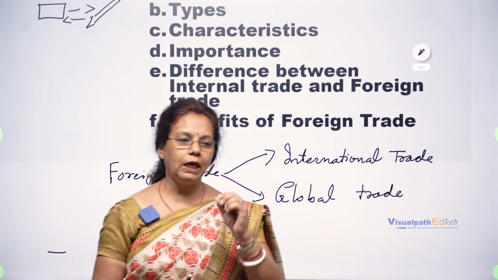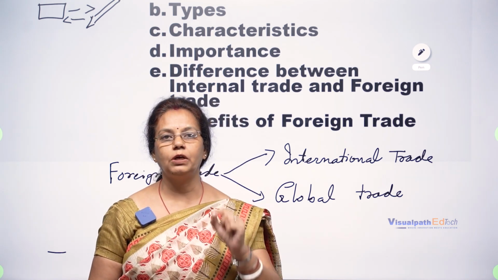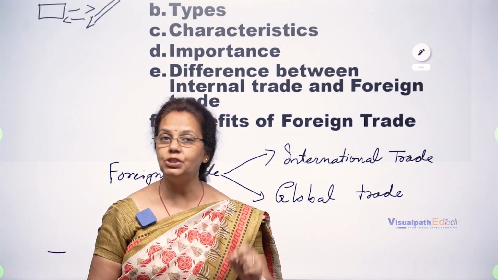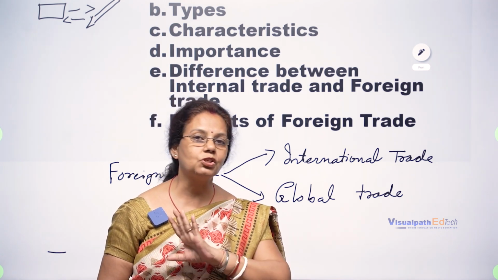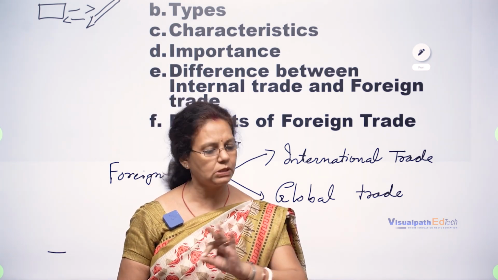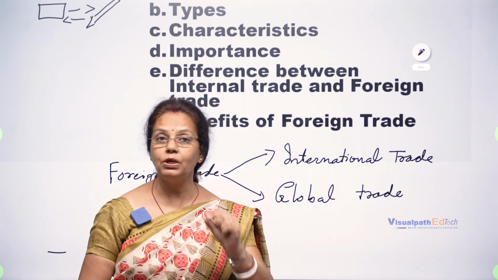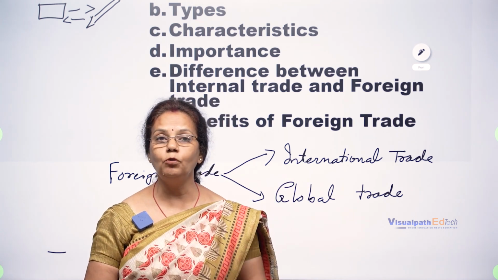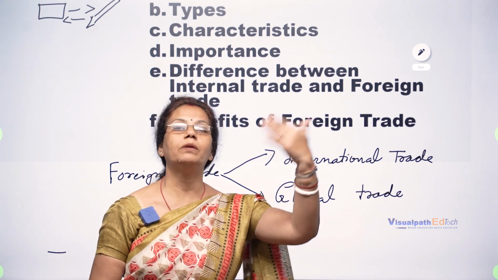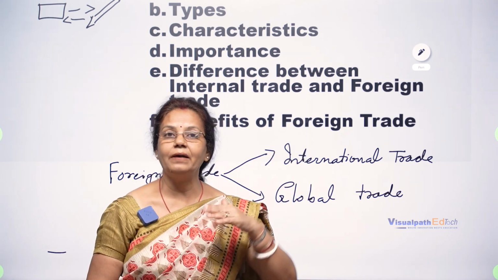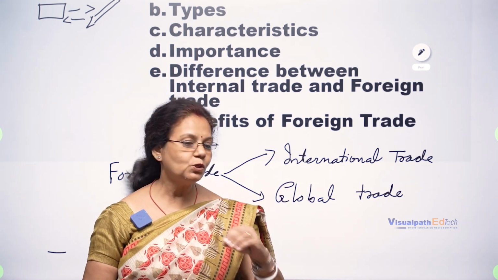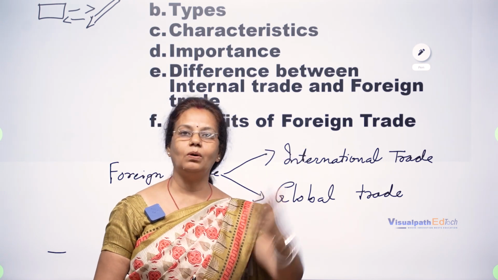Because for each and every country or nation, it is not possible to produce each and every commodity, but the requirement is there. We human beings always want more and more.